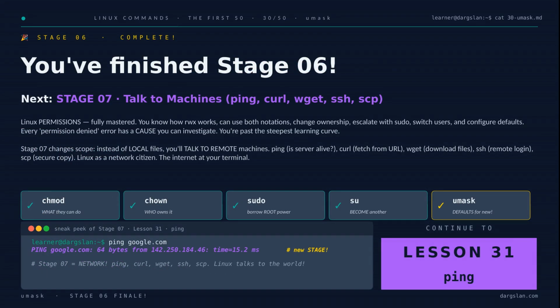And just like that, Stage 6 is in the books. You've gone from chmod and chown to sudo and su and finally umask, the whole permissions toolkit, from what files allow, to who owns them, to what new files inherit. Tom's mystery is solved, the subtraction math is yours, and the steepest part of the climb is behind you.